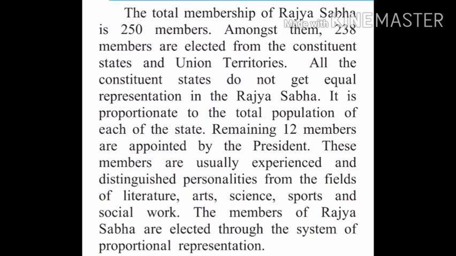One-third of the members of the Rajya Sabha, the ones who have completed the tenure of 6 years, retire after every 2 years, and an equal number of new members get elected. The limited members of the Rajya Sabha retire step by step. The one who has completed 6 years will retire, and in his place another member will be taken into the Rajya Sabha. The Rajya Sabha can function continuously.